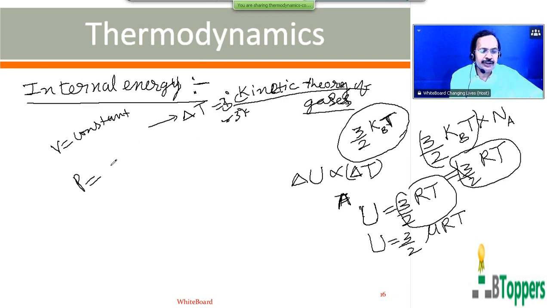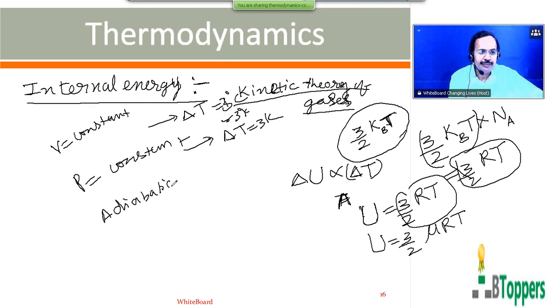Next, the same gas is heated at constant pressure. The temperature again changes by the same amount, 3 degree Kelvin or 3 degree centigrade. Next, the same gas undergoes some other process, say an adiabatic process, so that again the temperature changes by the same amount.